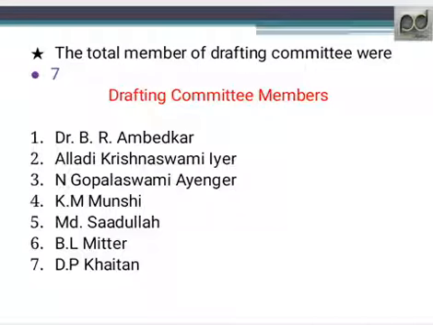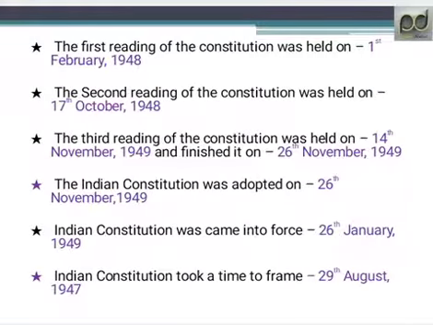Next, the total number of members on the drafting committee was 7, and these 7 members were Dr. B.R. Ambedkar, Alladi Krishnaswamy Iyer, N. Gopalaswamy Iyengar, K.M. Munshi, Muhammad Sadullah, B.L. Mitter, and D.P. Khaitan.